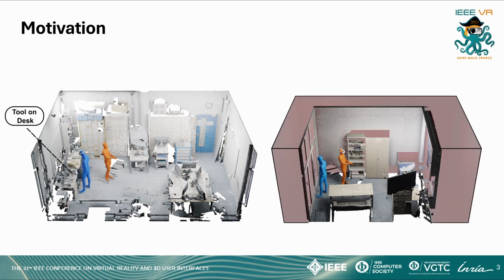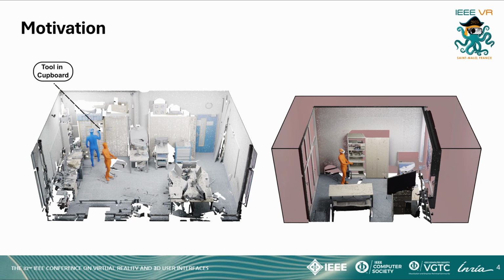When user blue needs to access a tool on the desk, they would be staring at the wall in user orange's room. User blue might also need to access a tool from the cupboard. In this case, their avatar would disappear from the small room.